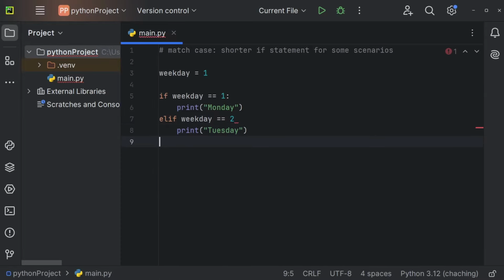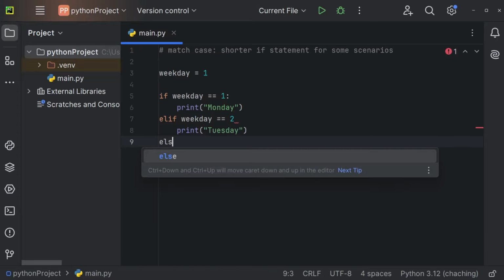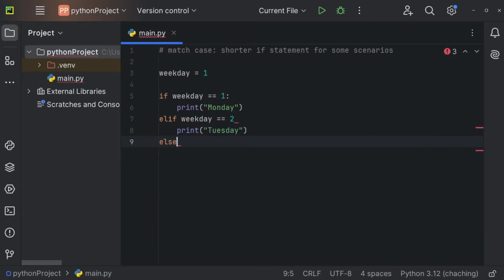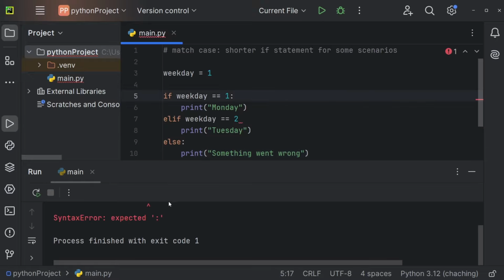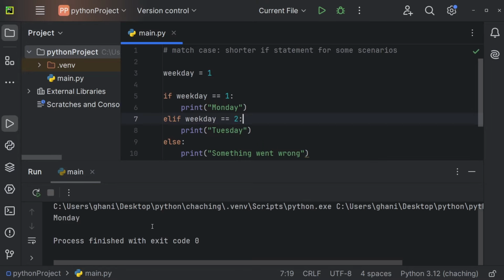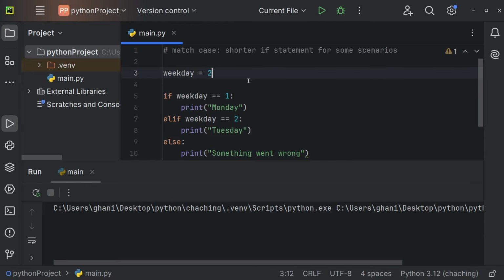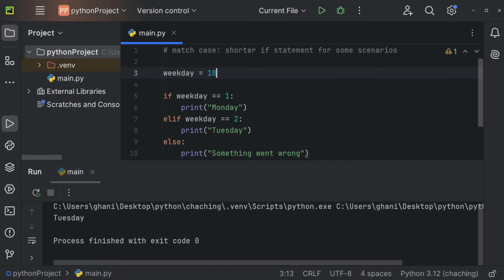And let me just skip the rest of this code so I think you get the idea. And let's just say else print something went wrong. So now I can execute the code. And of course we need a colon right here. So let's execute this, and we're having Monday. 2 would be Tuesday. And 10 would be something went wrong. But you can see the code is pretty long. So let me show you a shorter way.